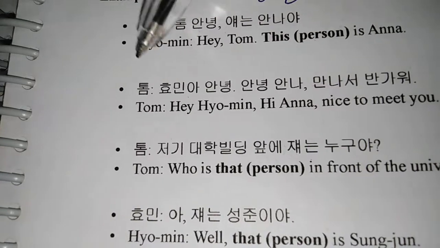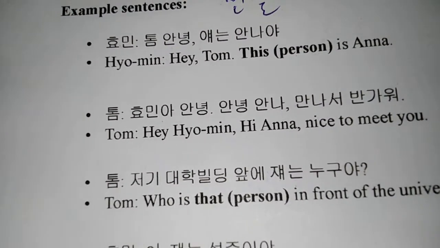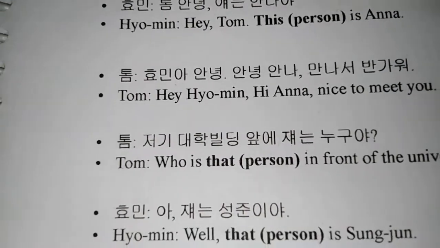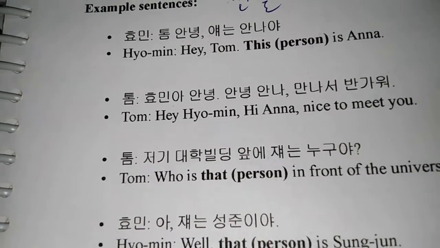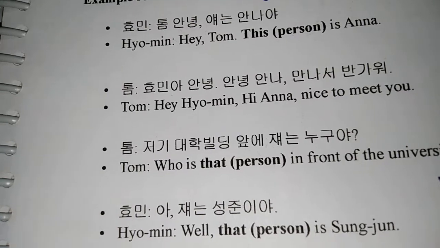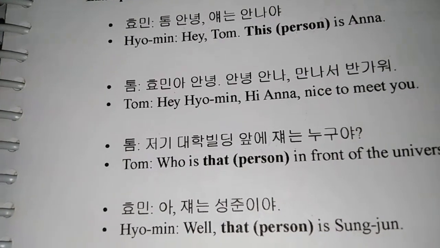It seems like in this conversation, Hyomin and Tom are meeting each other. Tom is waiting for Hyomin, and when Hyomin comes, Hyomin has a person with them.